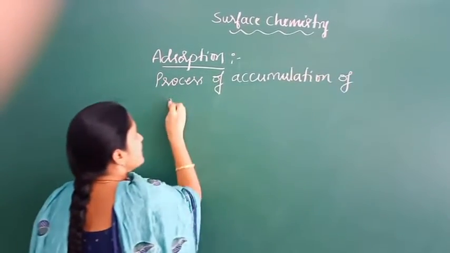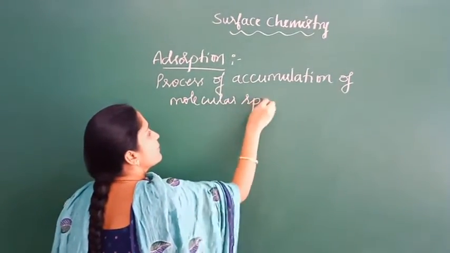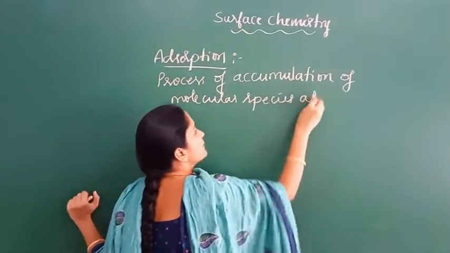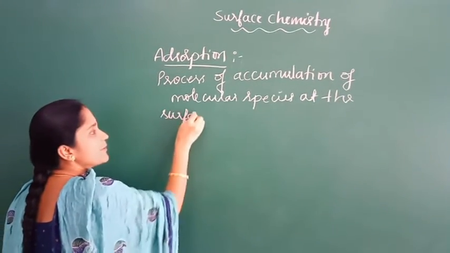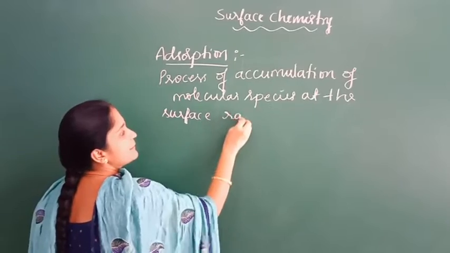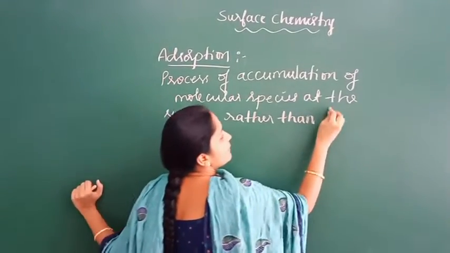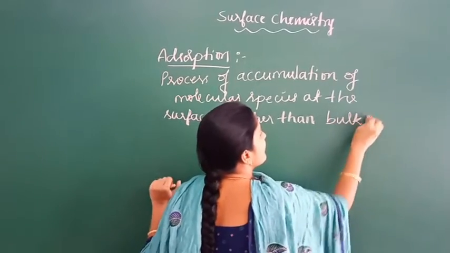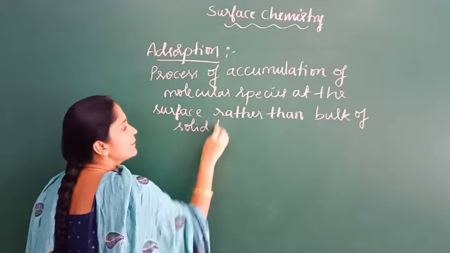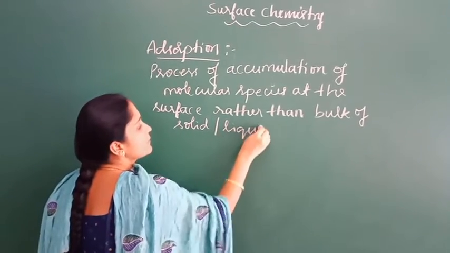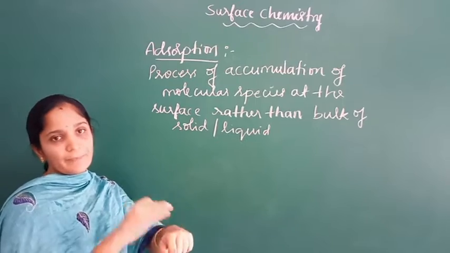That is, molecules accumulate only at the surface.